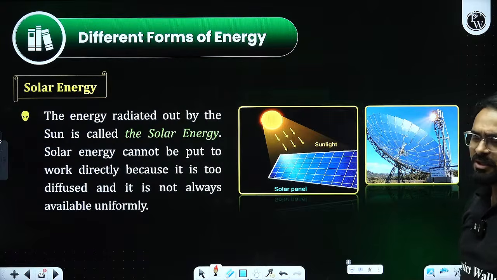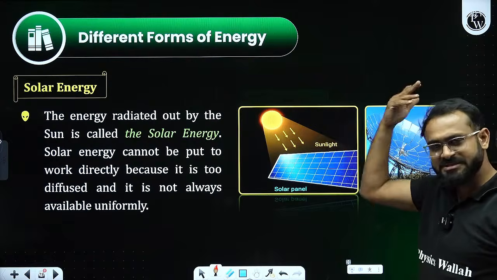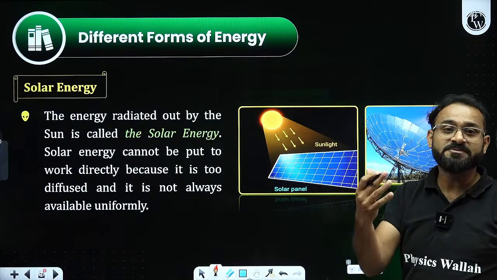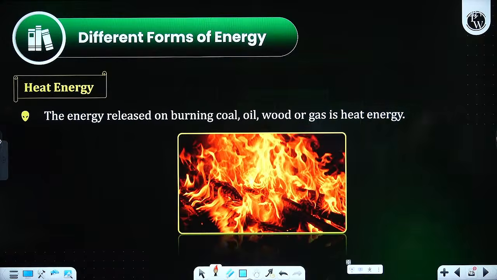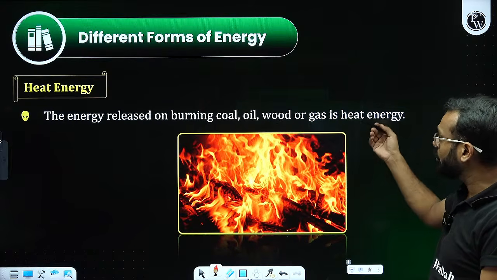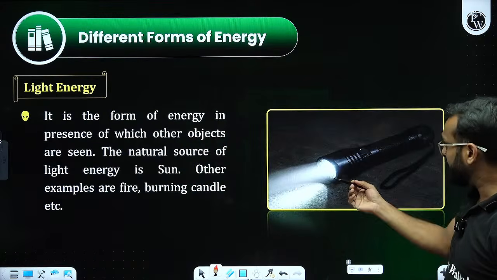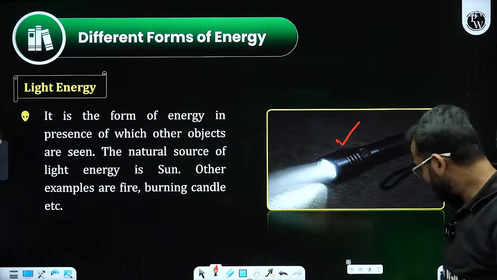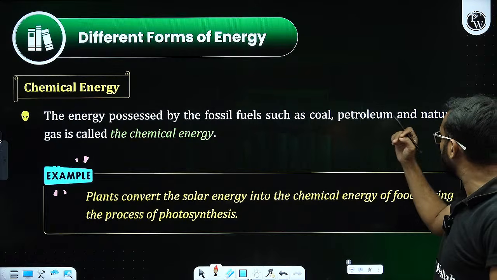Talking about energy, there are different forms. Solar energy is provided by the sun, and solar panels are used for various purposes, especially electricity generation these days. Heat energy is the energy released by burning coal, oil, wood or gas. Light energy is provided by a torch or any other source, tube light, LED. Chemical energy is the energy possessed by fossil fuels such as coal, petroleum, natural gas.